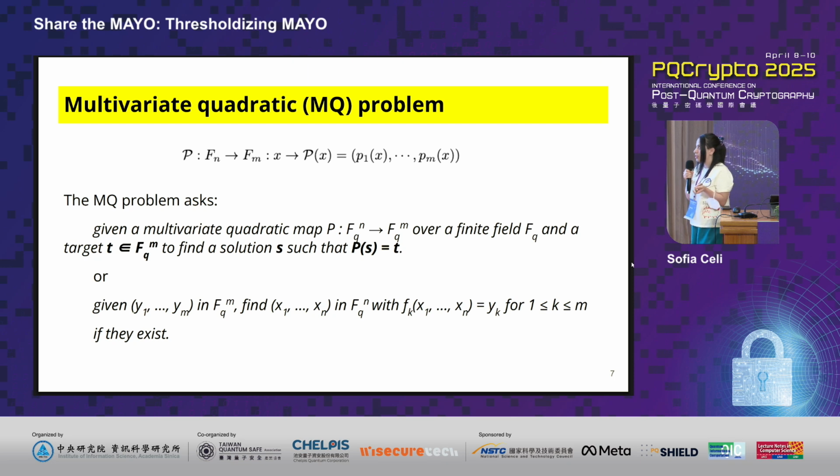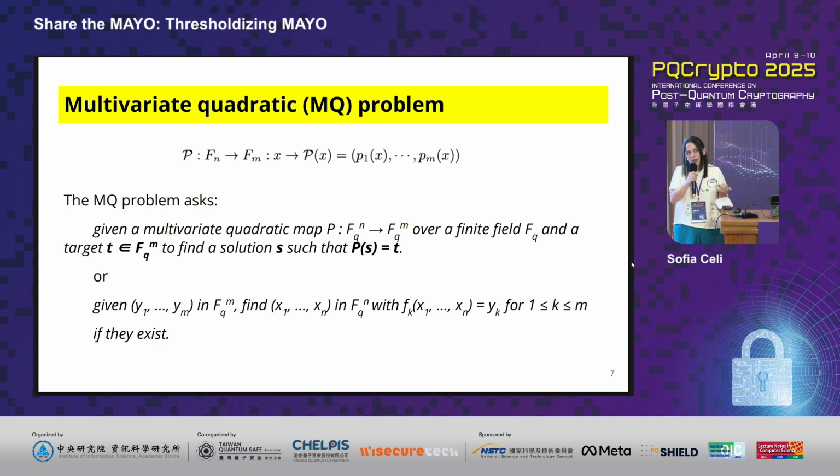There's another description that you can look at, in which instead of looking at this system of equations, what you're going to be having instead is maps. A map that we're going to be calling P, which essentially maps from F^n to F^m. And the problem asks that, given a multivariate quadratic map, this specific map P, over this specific finite field F_q, and a target T, find a solution S, or the pre-image S, such that P(S) is equal to T.